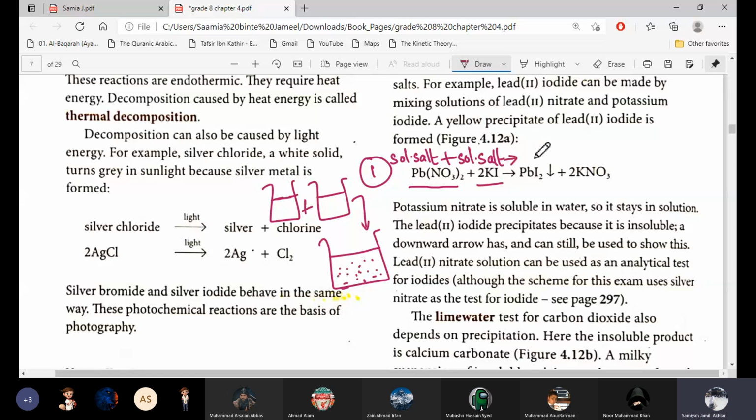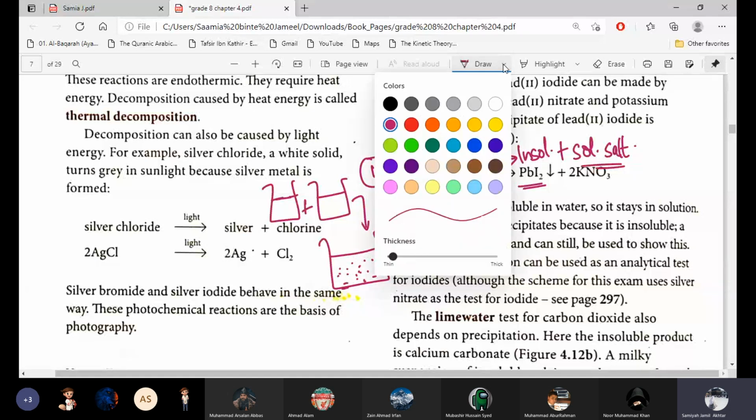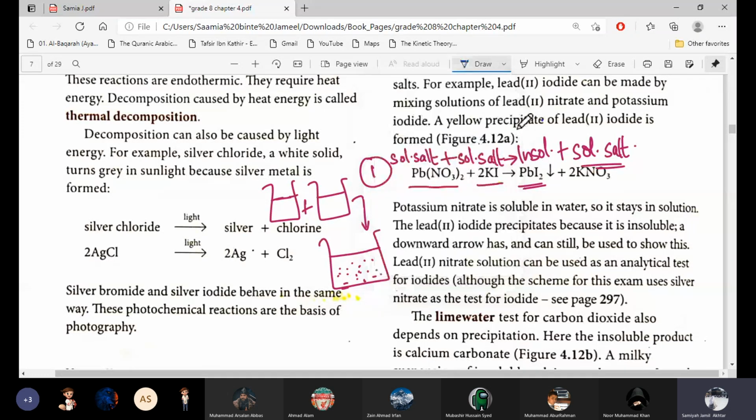As a result, we will get one insoluble salt, lead iodide, plus one soluble salt, in aqueous form. When lead nitrate and potassium iodide react, the bonds will break for both of them. Lead will react with iodine to form lead iodide, and potassium will react with nitrate to form potassium nitrate.